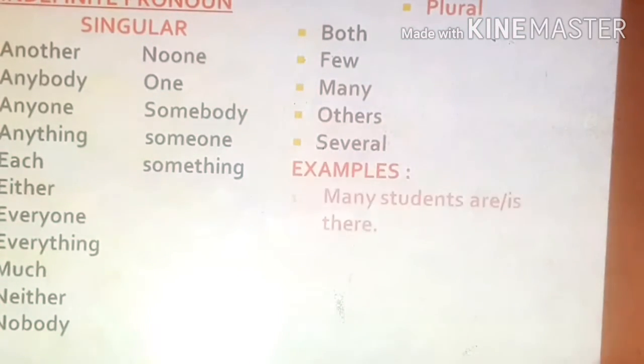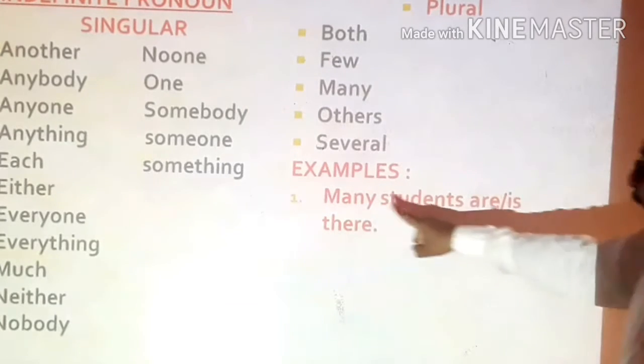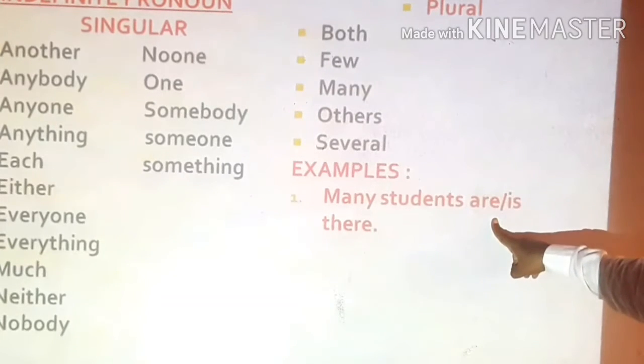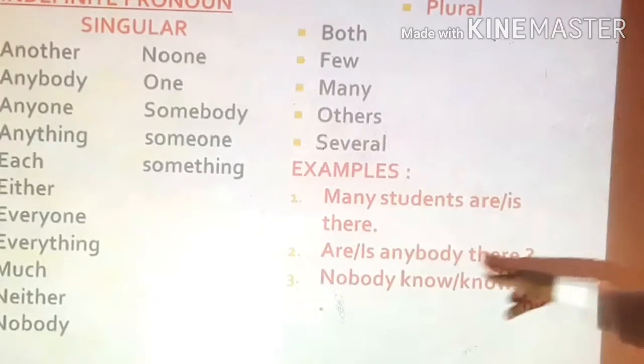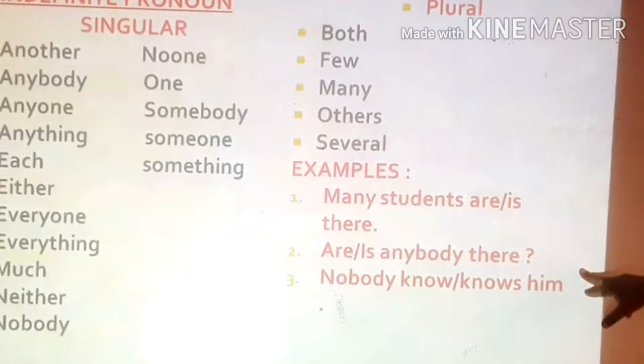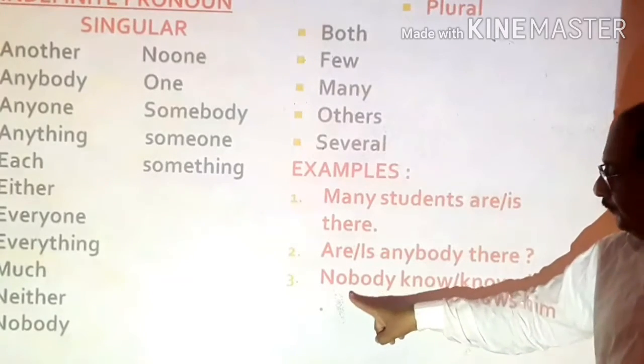For example, "many students ___ also": here the options are "are" and "is" also. So "many" is used, so definitely "are" will be the correct one. Again, "are anybody" or "is anybody there?" So again, "anybody" is there, so "is" will be used, the singular helping verb.